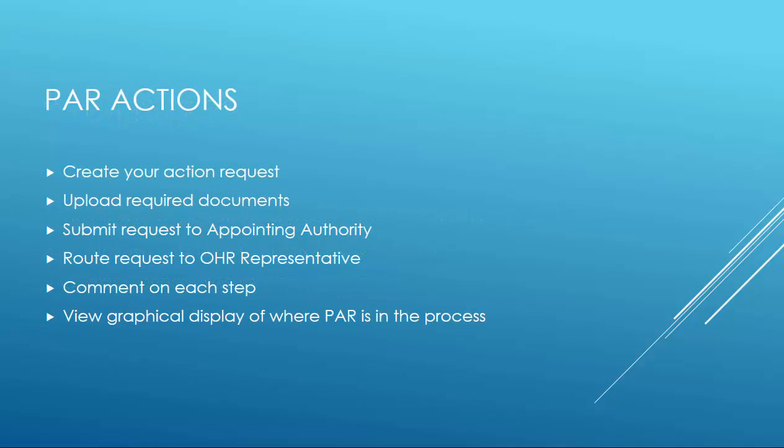The PAR system will allow you to create your action request, upload any required documents, and electronically submit the request to your appointing authority for approval, and then to your state office human resources representative. You will also be able to comment on each step of the process and view a graphical display of where the PAR has been, as well as who currently has control of the next action.